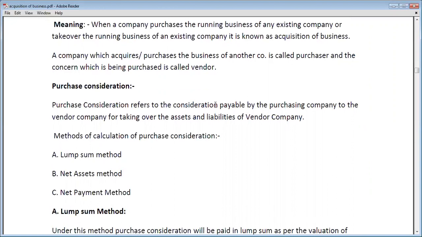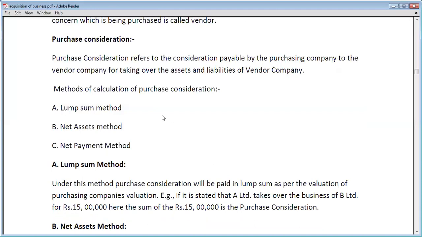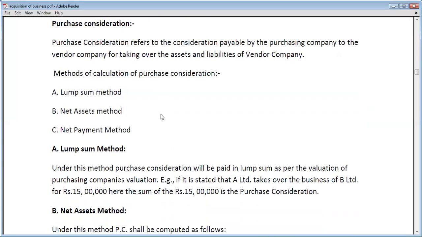So what is purchase consideration? Purchase consideration refers to the consideration payable by the purchasing company to the vendor company for taking over the assets or liabilities of the vendor company. When the purchaser company pays some amount to the vendor company in lieu of purchasing their business, that amount is known as purchase consideration. Now we have to calculate purchase consideration in various questions. There are three methods of calculation of purchase consideration.